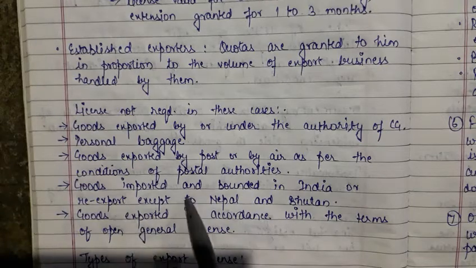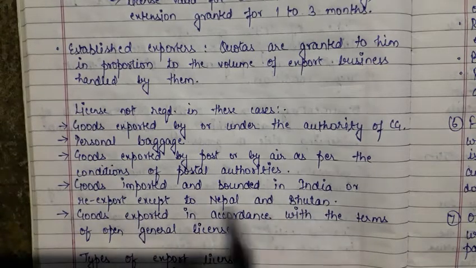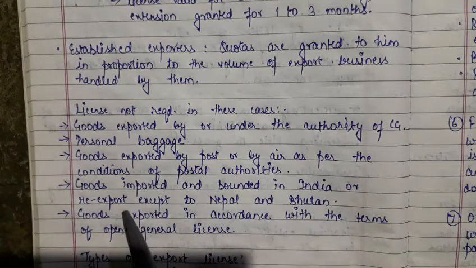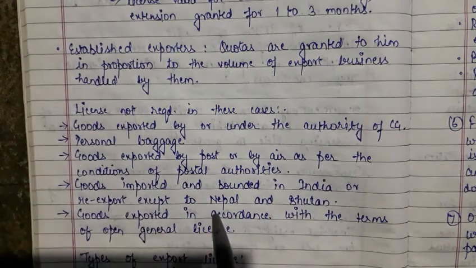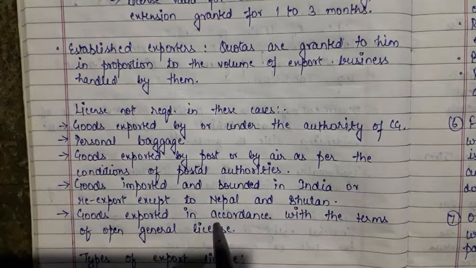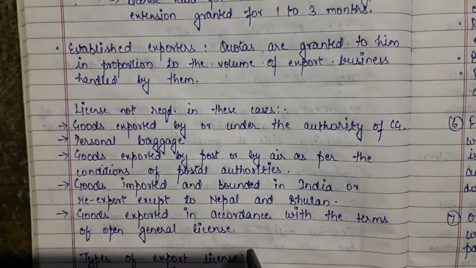Now goods imported and bonded in India for re-export, except to Nepal and Bhutan. If you are re-exporting it to countries other than Nepal and Bhutan, then you don't need a license. Then goods exported in accordance with the terms of the open general license. If it is according to the open general license, then you don't need a license specifically.